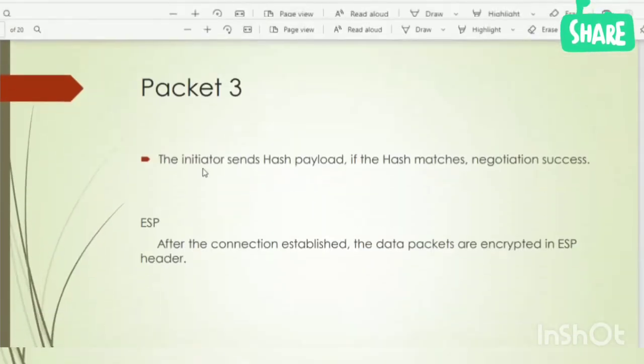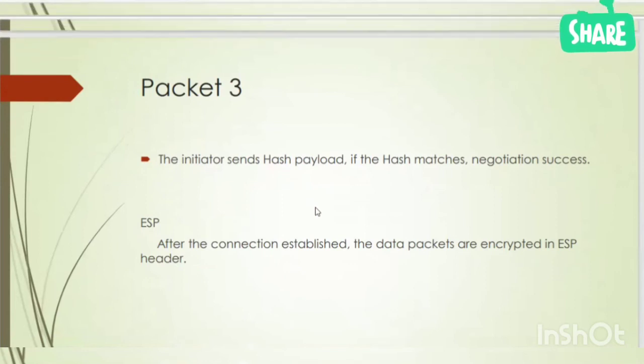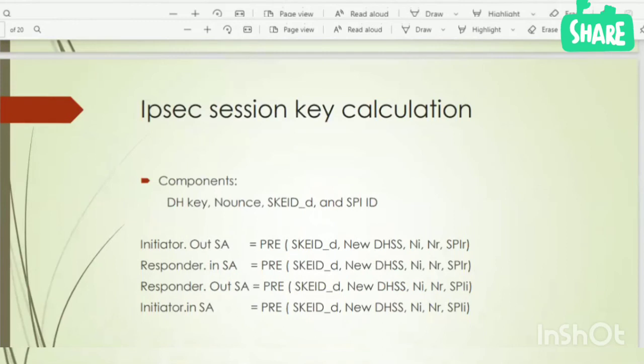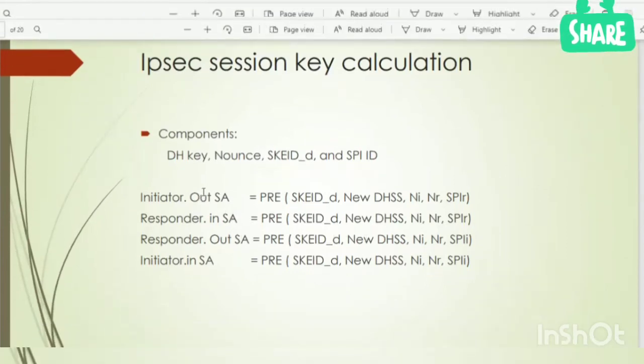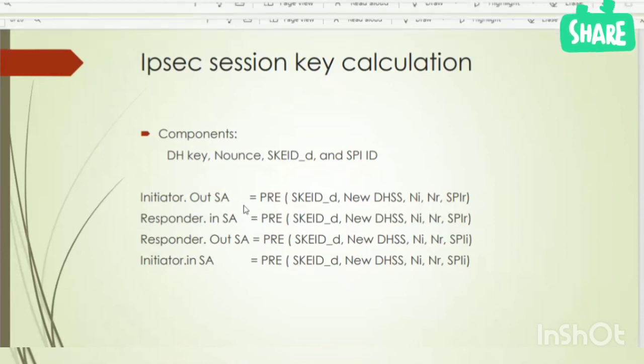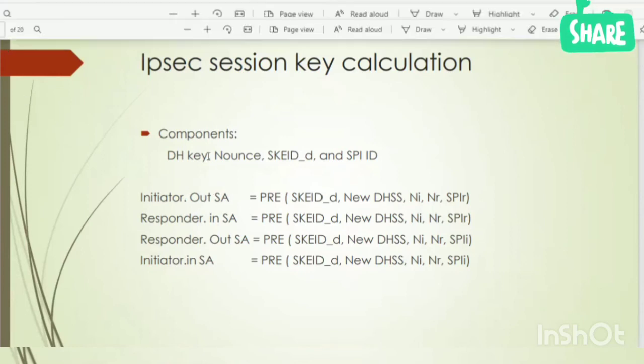Packet 3. The initiator sends hash payload. If the hash matches, the negotiation is success. So in the packet 3, the initiator sends some hash payload. If the hash matches, the negotiation is success, which is nothing but it will encrypt some data using this key.